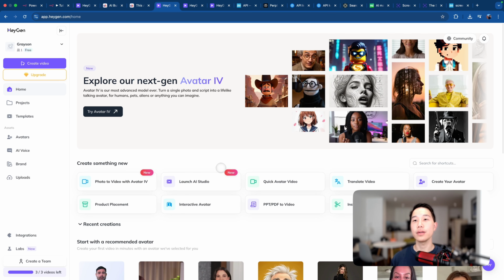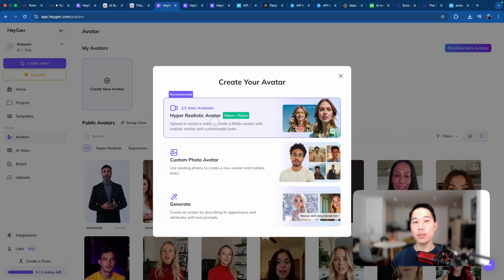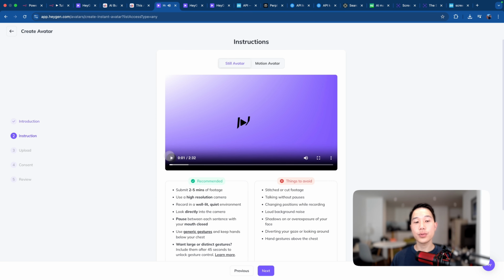So once you have done the onboarding, you will land on this homepage, and what we're going to do is select avatars, create new avatar, and choose hyper realistic avatar. So just click get started, and you'll see there are two options here. One is still avatar and the other is motion avatar.